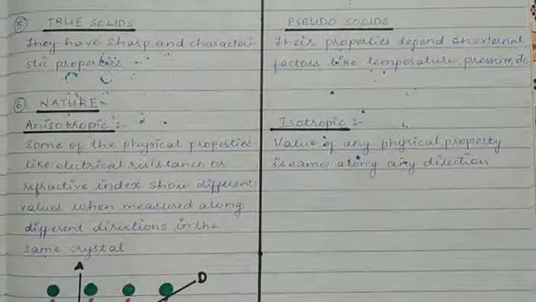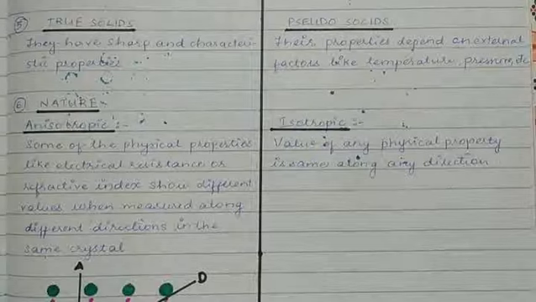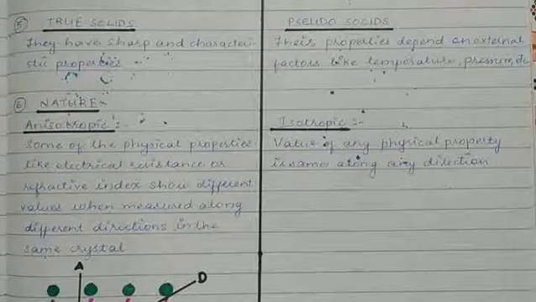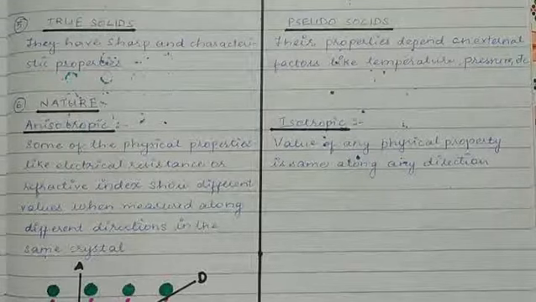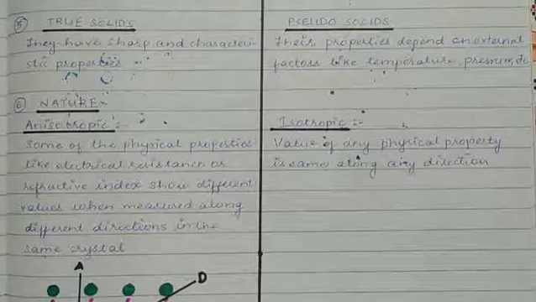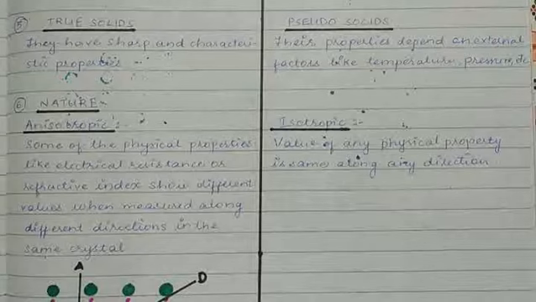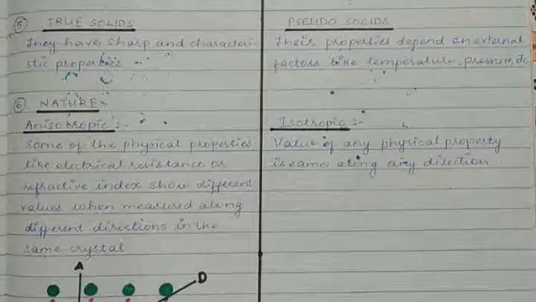What was the reason for that? I'm sure you know that. You go back, read it and send me the answers. Either you can comment here or you can comment on WhatsApp. What was the reason for the glass panes of the doors or windows of old buildings being found to be slightly thicker at the bottom than at the top? I want the reason for this. This is related to the pseudo-solid property of amorphous solids, so find out the reason. So that's all about pseudo-solids, the 2 points which I was supposed to tell you.